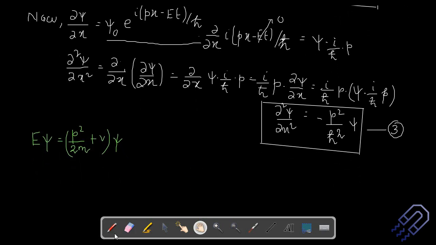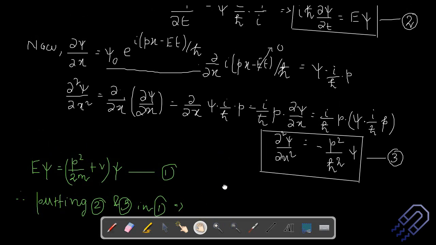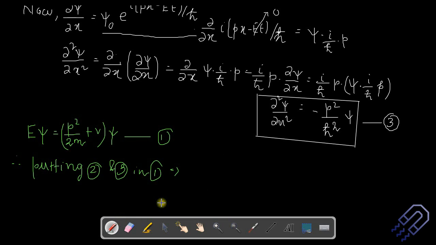So what you can do is, therefore, putting 2 and 3 in 1. So this is our first expression. So what you can see is E psi, in place of E psi we can write it down as i h cross del psi by del t, as you can see.